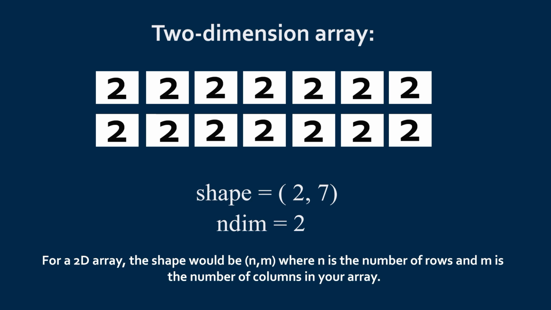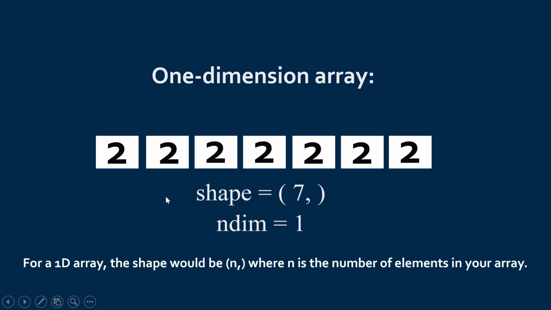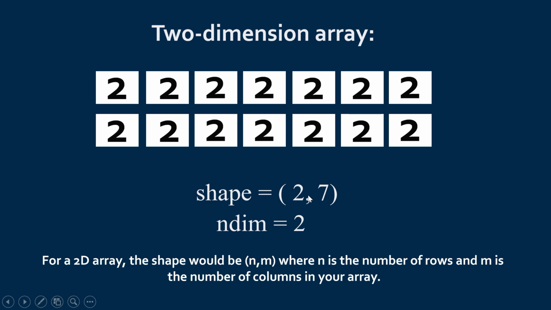So this is different. If we call the shape function with 2D, this form will be different. And if we go back and see, if we call the shape function with 1 dimension, it will only return the number of elements present in the array. And if we call this shape function with a 2D array, it will return in this form, number of rows and number of columns. So I hope you got the idea about the shape function and the number of dimensions function.